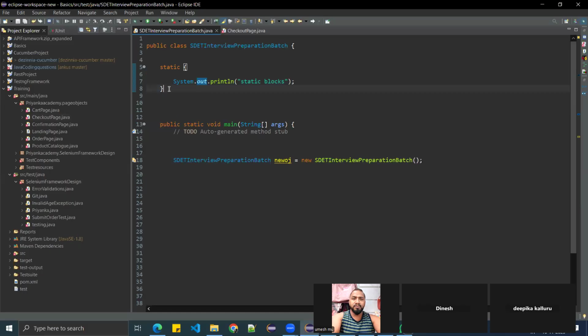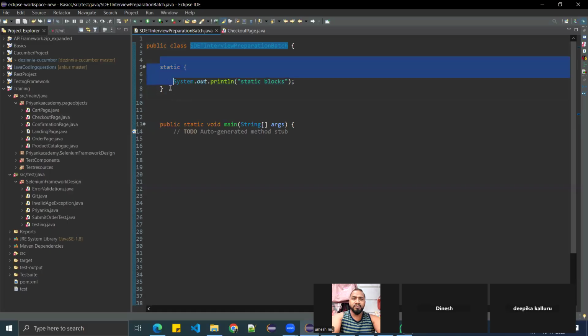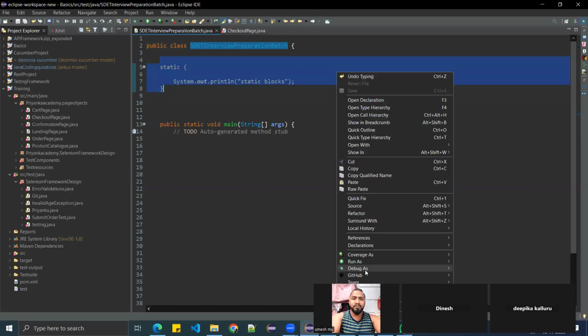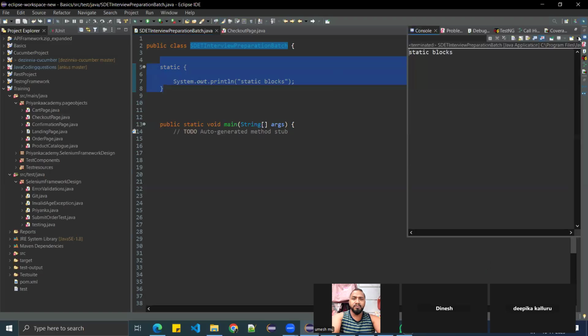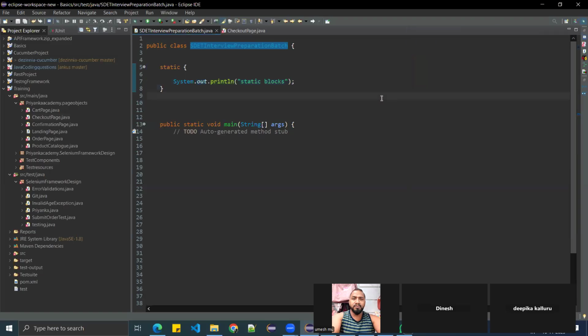It runs automatically. How it runs automatically, Priyanka, is when the class is loaded, first the class will load, right? Then only it will come to the main method. When the class loads, it will check whether there are any static blocks in my class. Yes, there are. Then it will get memory allocated, and then these static blocks will be loaded. Got it? Yes. Okay.